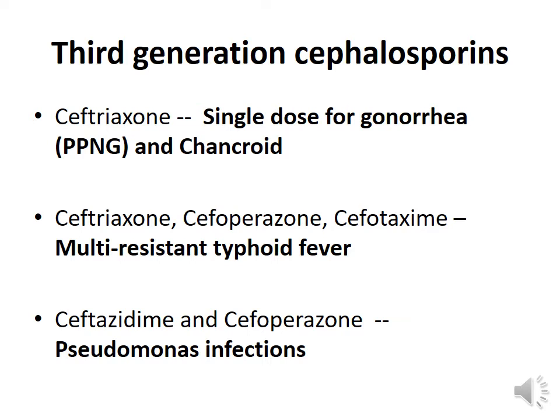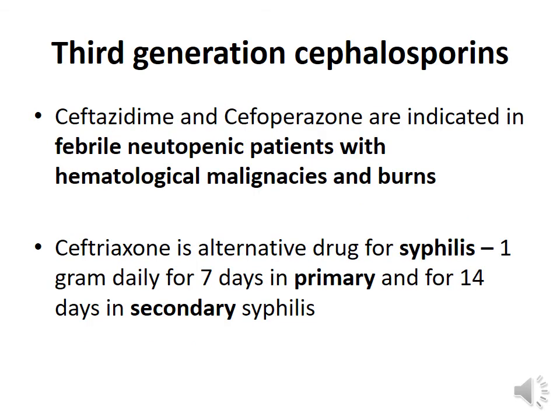For Pseudomonas infections, we have two special third generation cephalosporins, ceftazidime and cefoperazone. So these two anti-pseudomonal cephalosporins are indicated in the treatment of febrile neutropenic patients with hematological malignancies and burns. Ceftriaxone is also used as an alternative drug for syphilis.